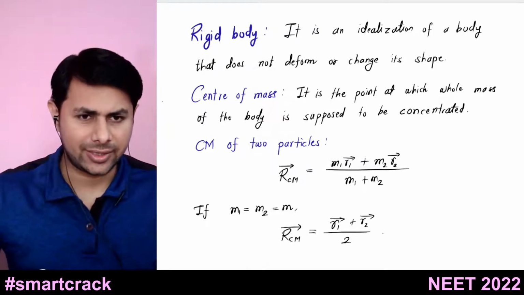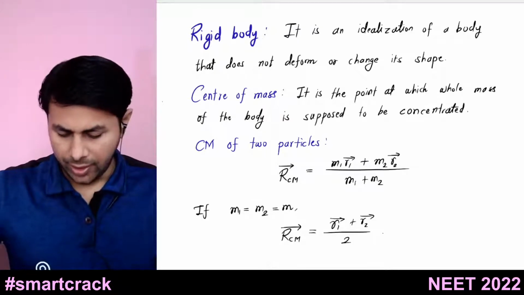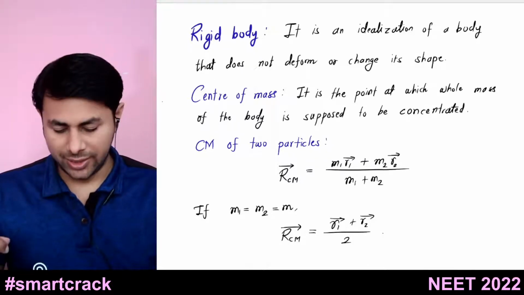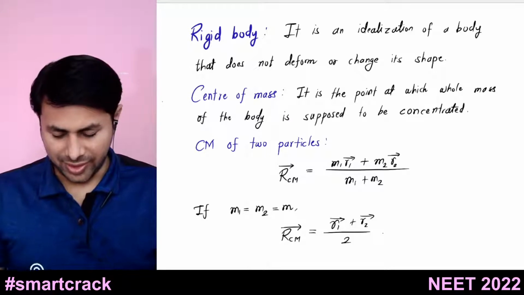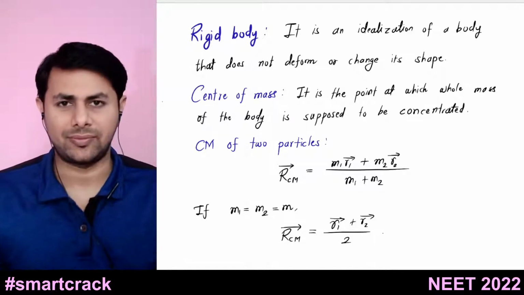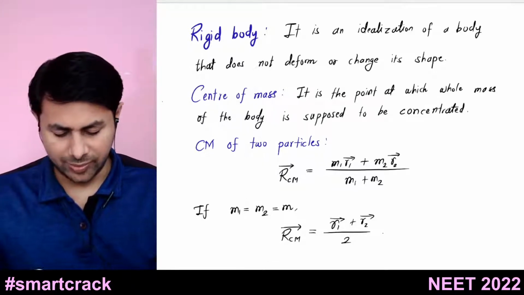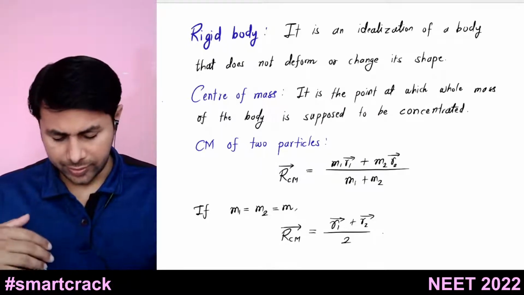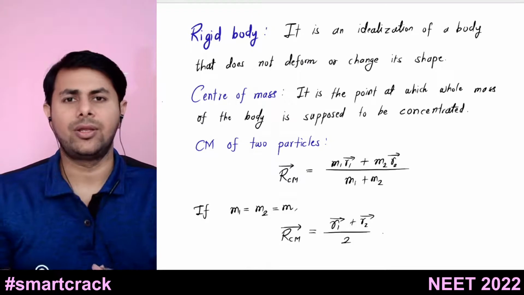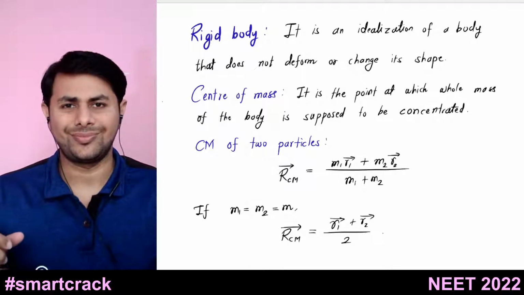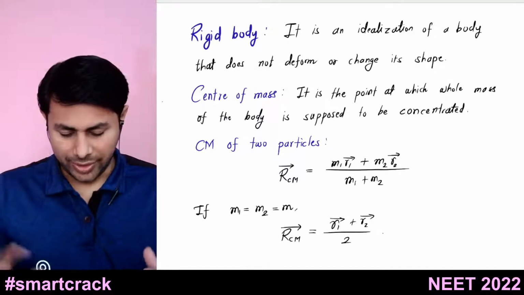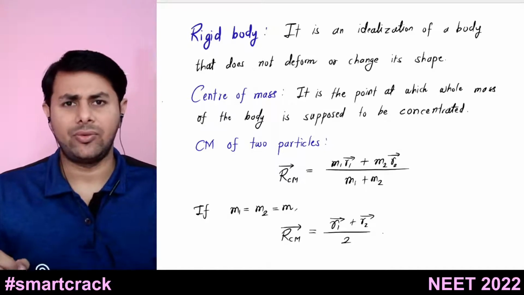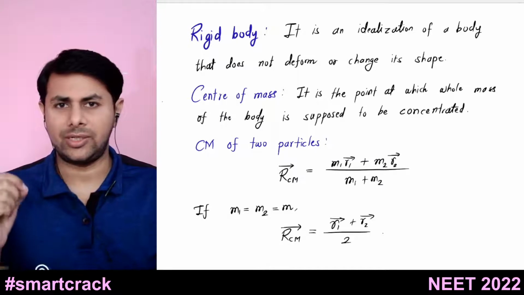All right, so now there is an important concept regarding rigid bodies. The concept is center of mass, and this is an important concept because it allows us to understand the rigid body dynamics, just like we studied the motion of a single particle.